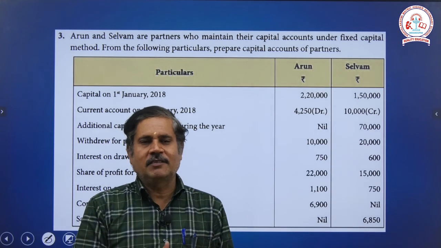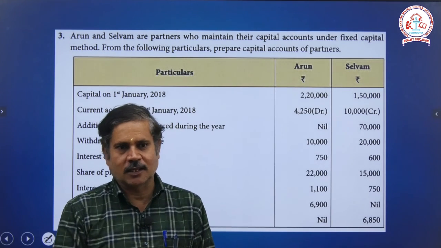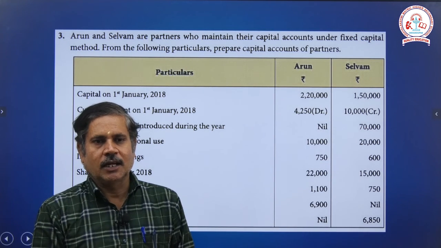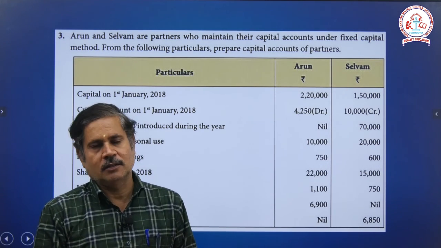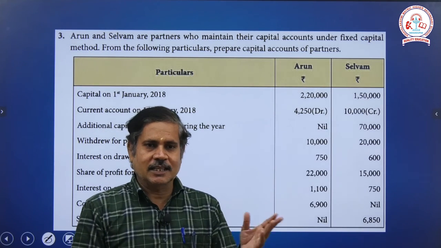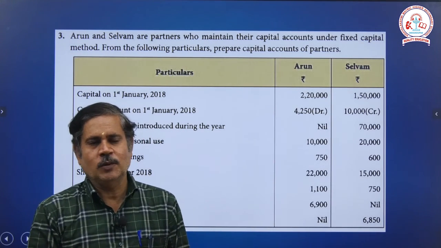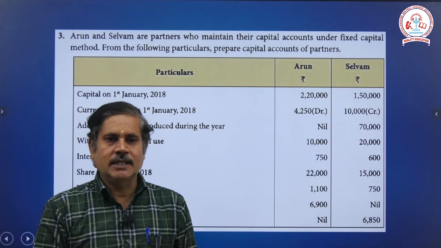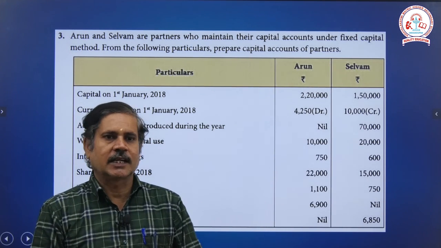For fixed capital, we prepare two important ledgers. One is based on capital introduced, additional capital or permanent withdrawal, and based on that we prepare one ledger. The other one is for entries other than those, which we enter in the current account. So we are preparing two important ledgers: one is the capital account ledger, another one is the current account ledger.